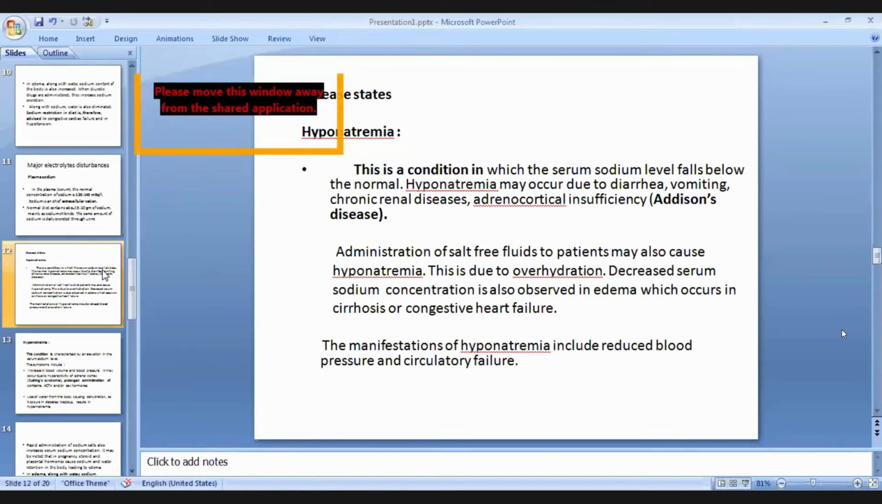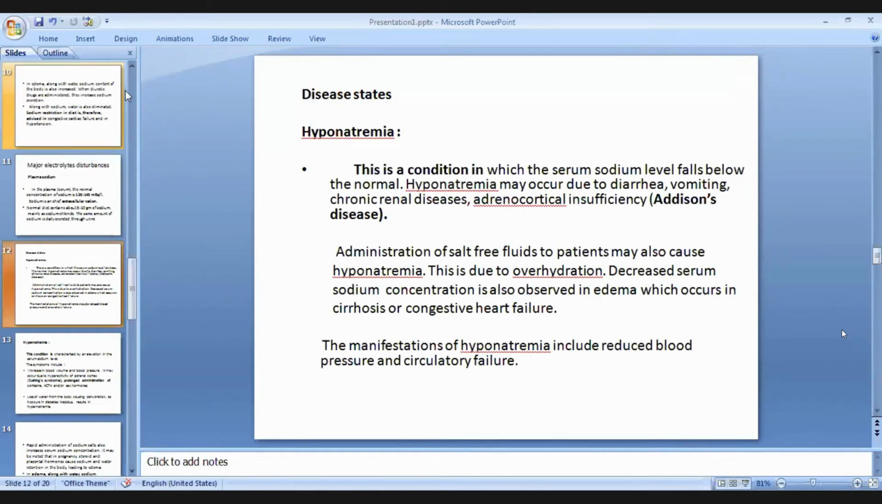Actually, this is a relative term. When the volume of fluid exceeds, then because of that relative volume, it may cause hyponatremia. Decrease of serum sodium concentration is also observed in edema, which occurs in cirrhosis and congestive heart failure. Manifestations of hyponatremia include reduced blood pressure and circulatory failure. So hyponatremia is the condition where there is a decreased level of sodium. Causes may be diarrhea, vomiting, renal disease, Addison disease, and the manifestations include reduced blood pressure and circulatory failure.